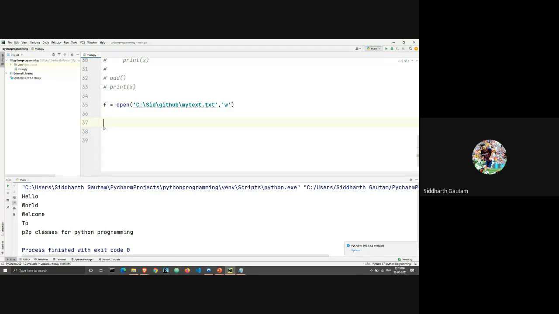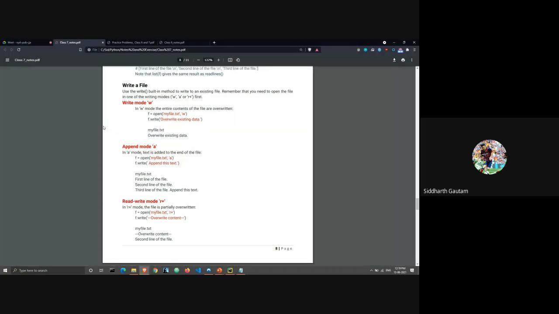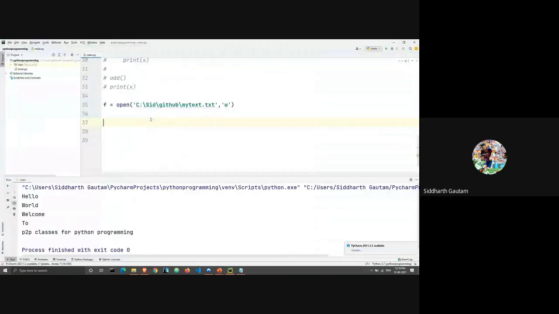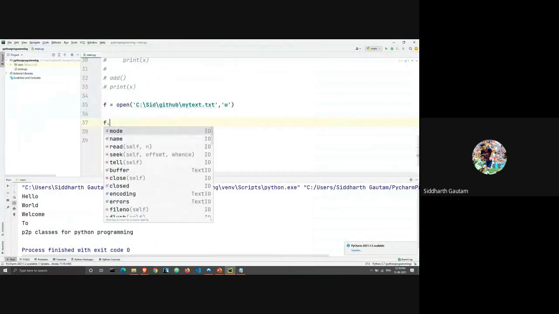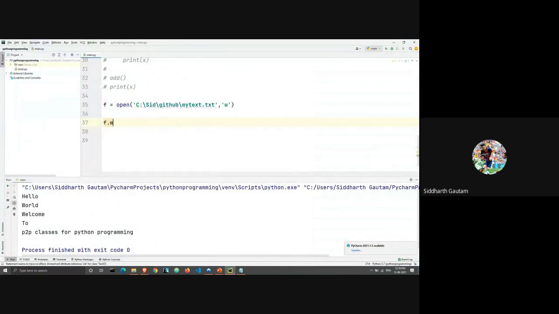First we have opened the file for writing, and now we are going to write something on it. We're going to write f.write, and I will just write "writing something through Python." This is what I've written, and let's print f.read again. And we run this.